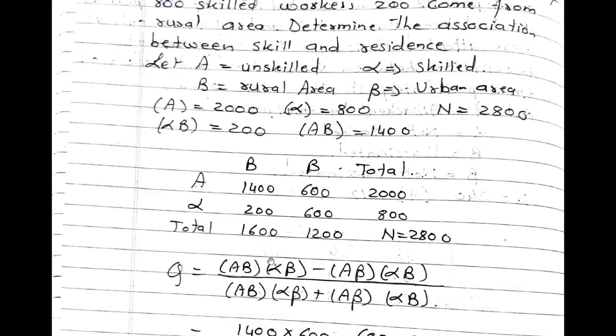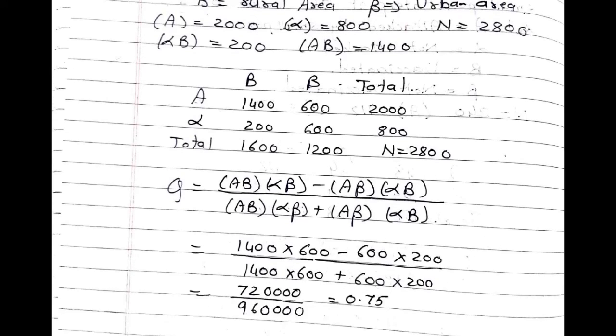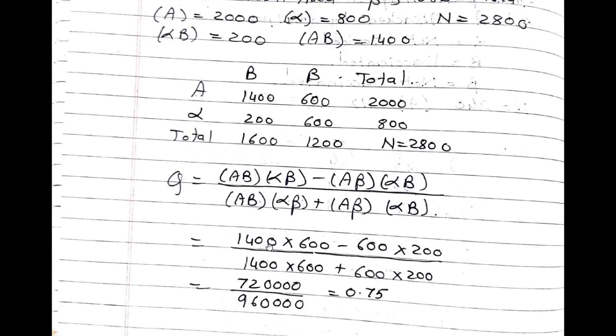So write down the formula for Q as AB into alpha beta minus A beta into alpha B, divided by AB into alpha beta plus A beta into alpha B. Substitute the values. 1400 into 600 minus 600 into 200, divided by 1400 into 600 plus 600 into 200.